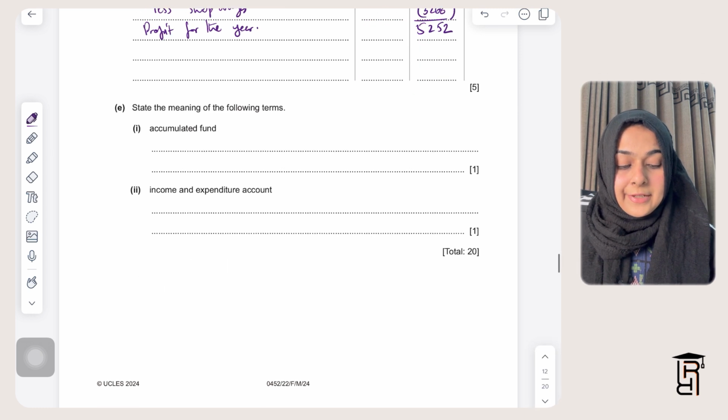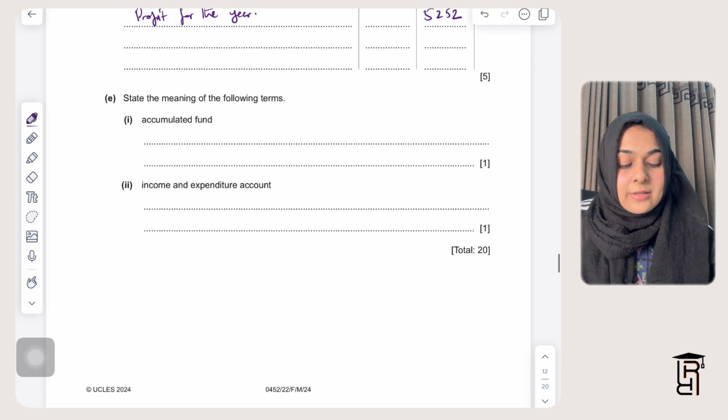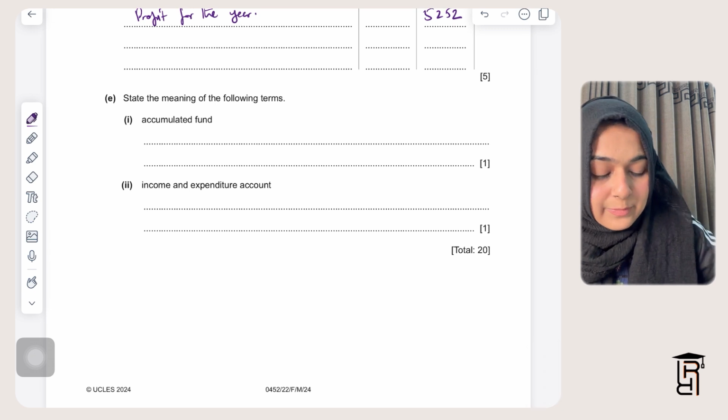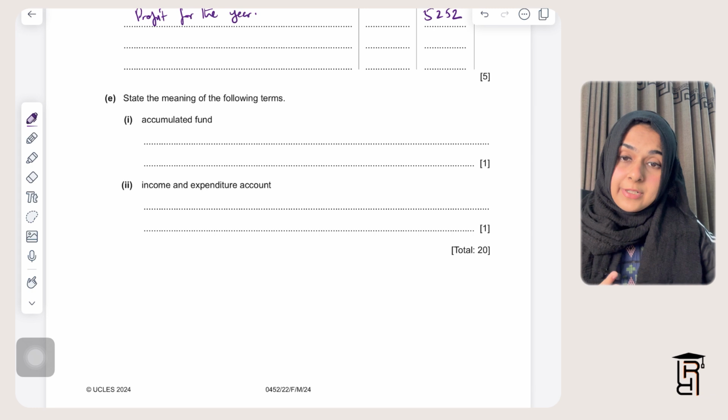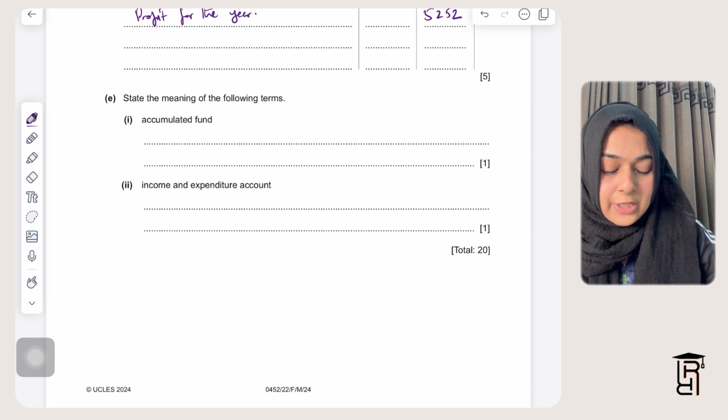Then they are saying here, last two parts of this question, state the meaning of the following terms: accumulated fund and income and expenditure account. So what is accumulated fund? Accumulated fund is the term that we use for capital in case of a club. So accumulated fund is the other name for capital.